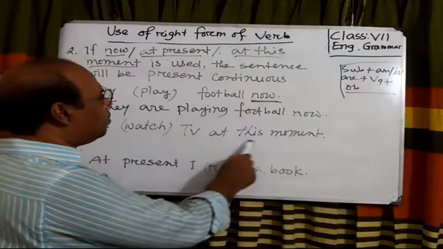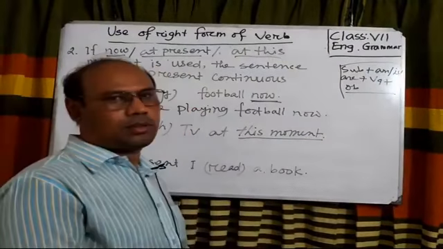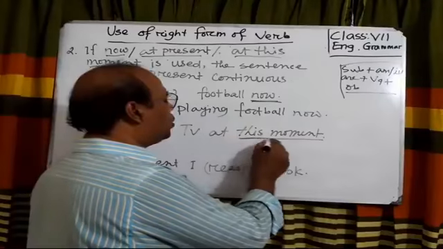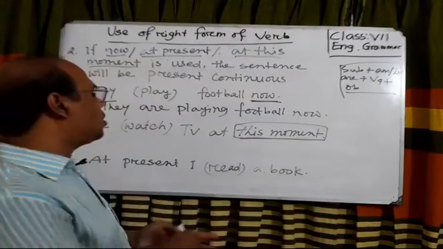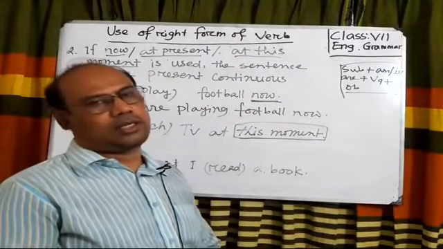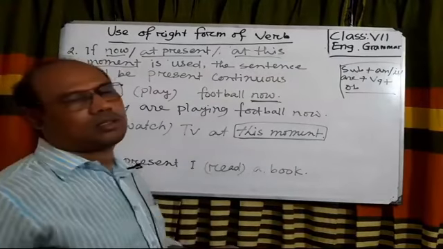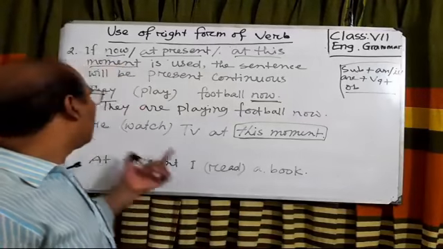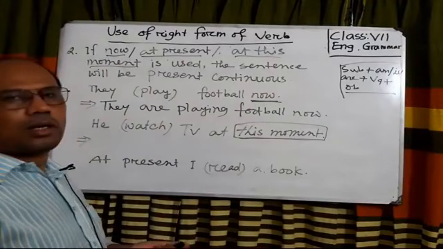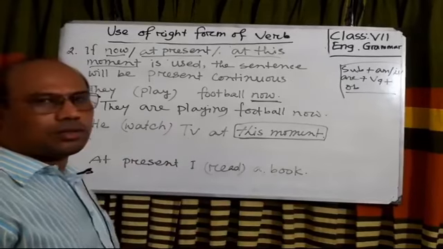Look at another example. He watches TV at this moment. Look, at this moment is used here. When we get this in the sentence, it is clear that the sentence will be present continuous. So what can we write to rewrite this sentence?